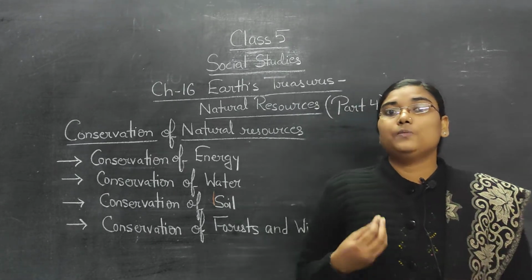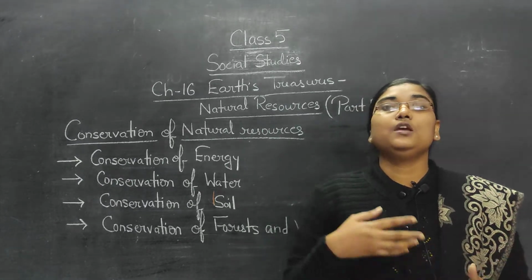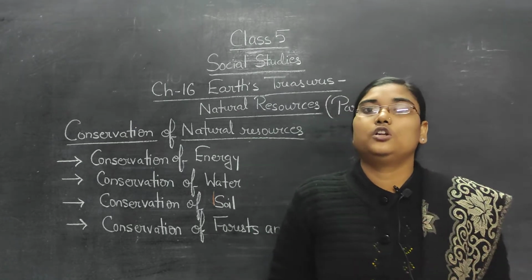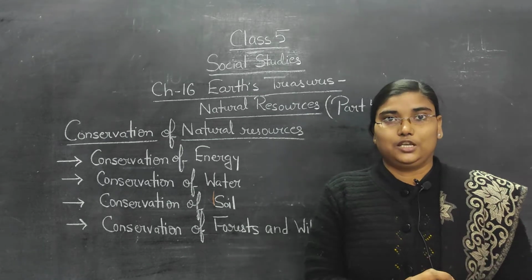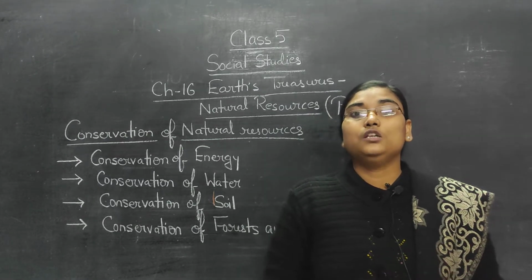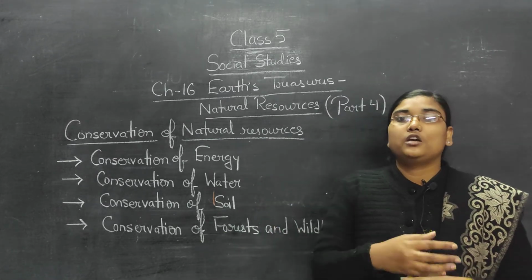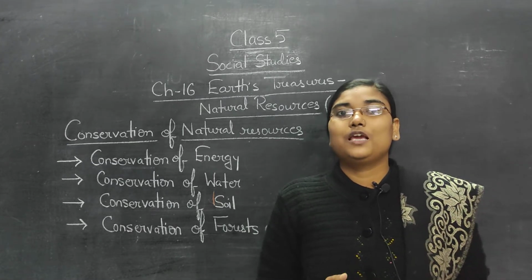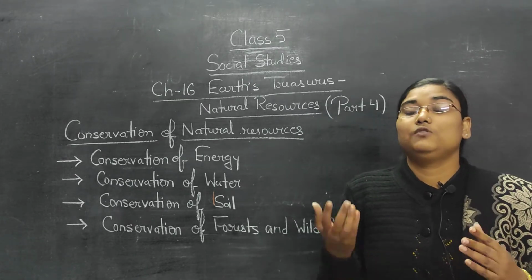We can conserve electricity by switching off the lights or fans when we don't need them. We can also reduce the use of air conditioners, coolers, geysers, heaters, etc. to conserve electricity. We can also conserve the fuel, the LPG gas, by using solar cookers. In solar cookers, the solar energy is trapped and converted into heat energy to cook food. Through the solar cookers, we can reduce the use of LPG, which is a non-renewable resource, which is available in a very limited quantity.